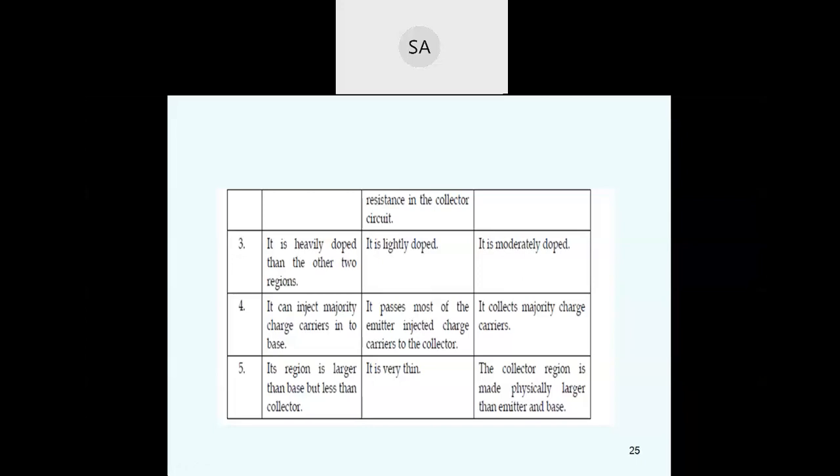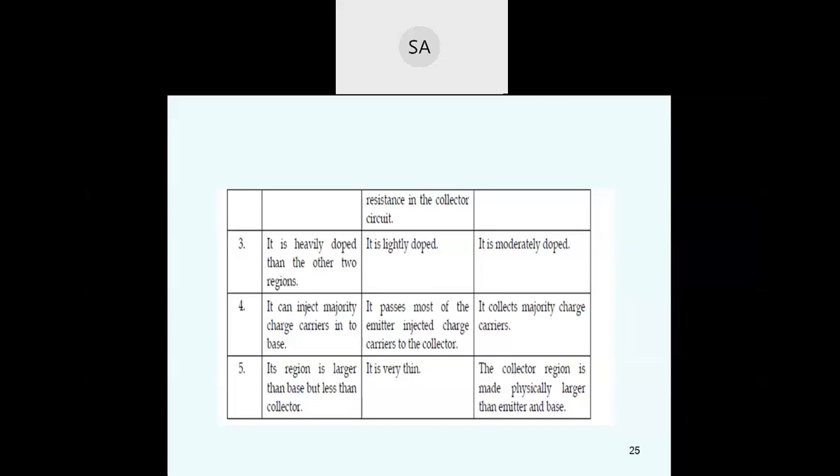Whenever the emitter emits the majority charge carriers, that is electrons, these electrons recombine with the holes, but only in small numbers. The remaining electrons move to the collector, that means they are collected by the collector. So it passes most of the emitter-injected charge carriers to the collector because of the light doping.